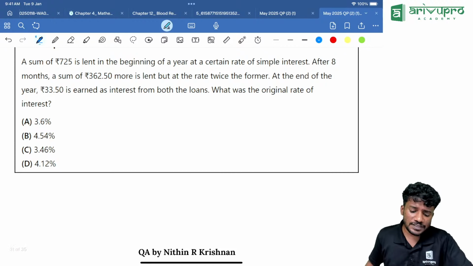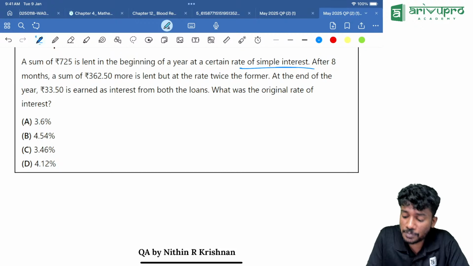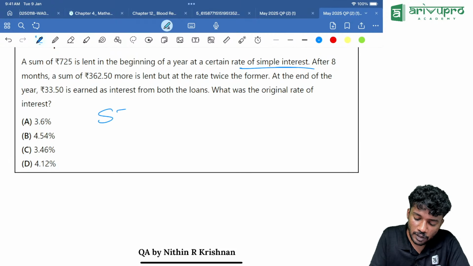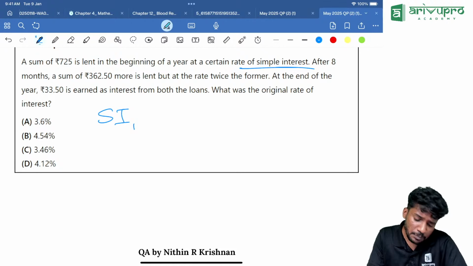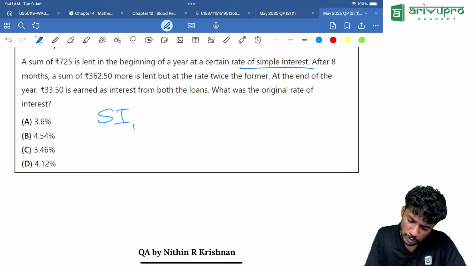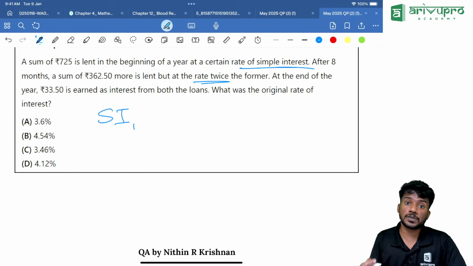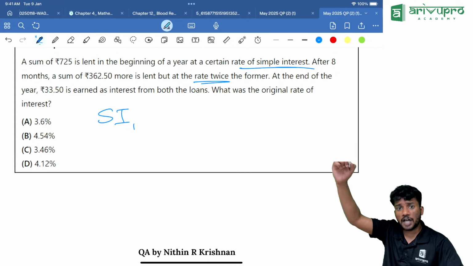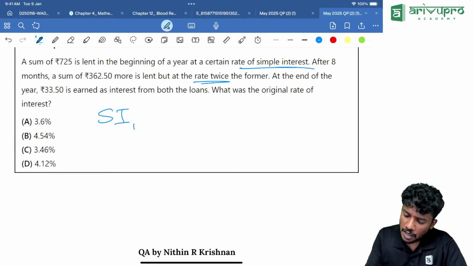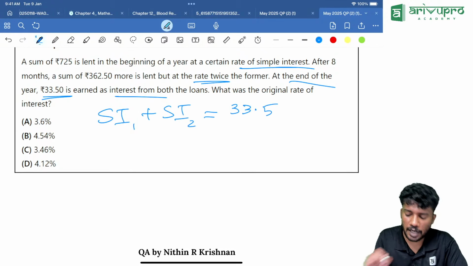A sum of 725 is lent in the beginning of the year at a certain simple interest rate. That means SI1 is there. Then after 8 months, a sum of 362.5 is also lent at twice the rate. That means if it was R, it is now becoming 2R. Then at the end of the year, 33.5 is earned as interest. That means SI1 plus SI2 is 33.5. Now, people, try.